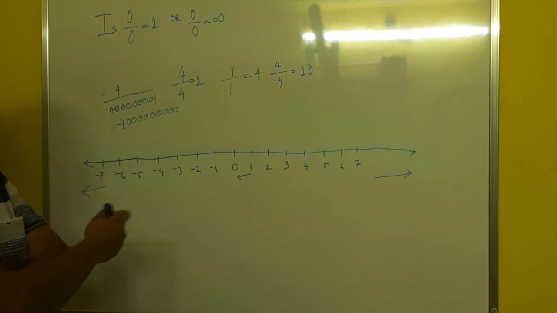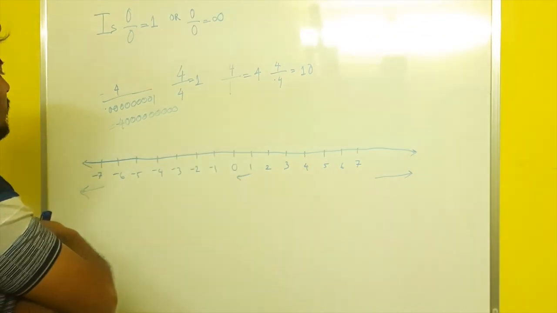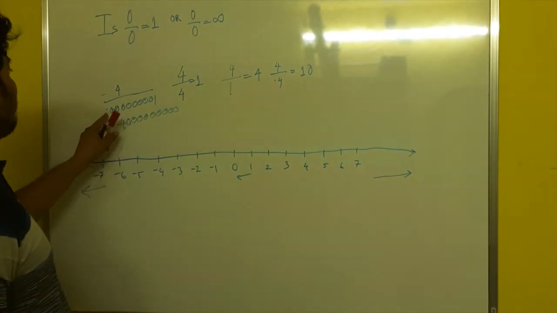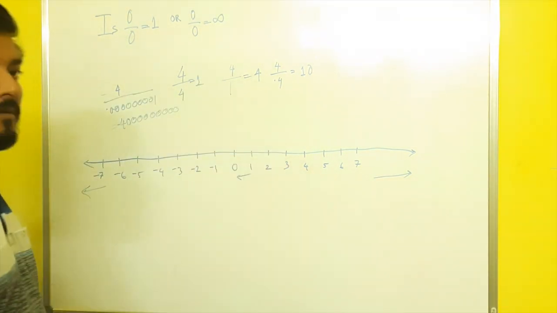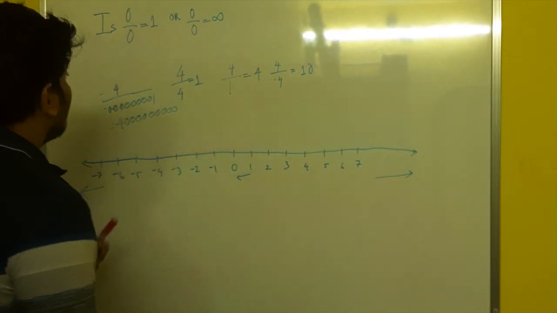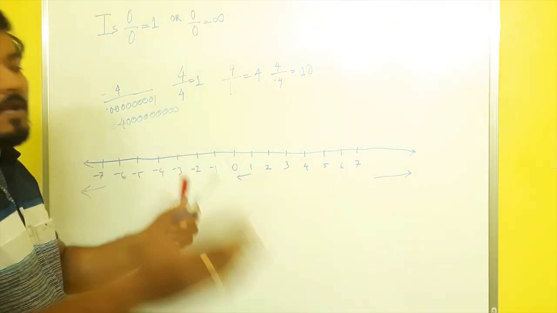Usually we know we cannot divide things by 0. But for mathematical concept purpose, they are saying that if we divide by the smallest number, then we will get the largest output. When we divide a number by the smallest number, the result will be the largest.